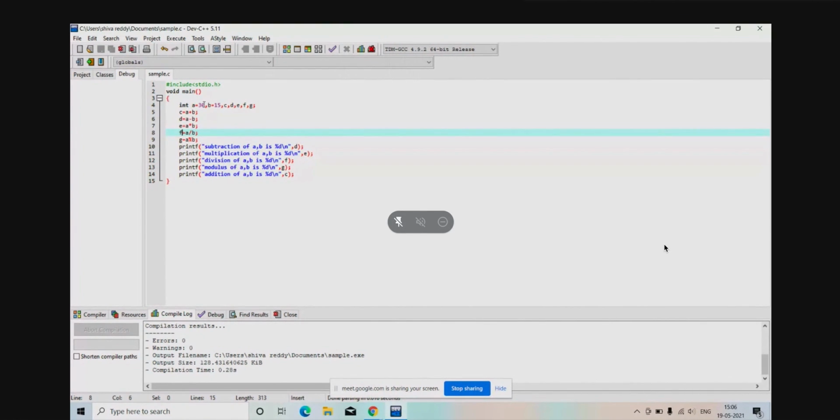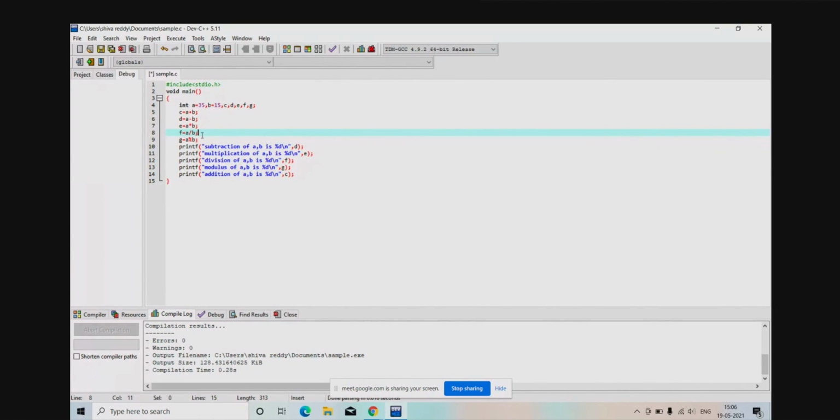See, for example, if it is 35, then the F value becomes float. That is your question, right? See, I have done the changes for A value as 35. Now 35 by 15 is 2 point something, 2.3. Am I right? Yes, sir.